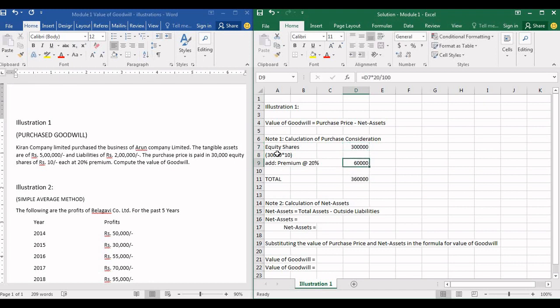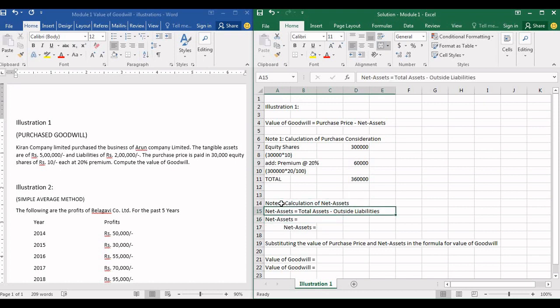However, they are issued at 20% premium. That means the market value of the shares is 12 rupees each. So we'll add premium at 20% of 3 lakhs. I'll show the calculation here. 3 lakh into 20 divided by 100. That is what I have done here. 60,000. So the total purchase consideration is 3,60,000. So the purchase price of Arun Limited is 3,60,000 rupees.